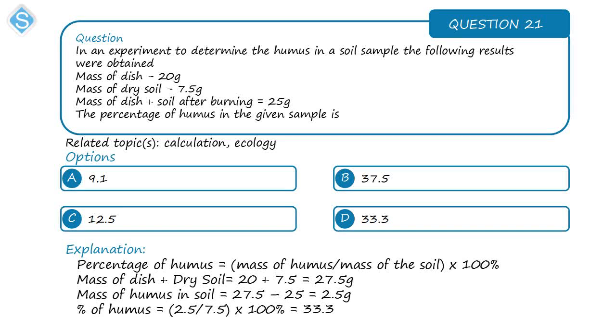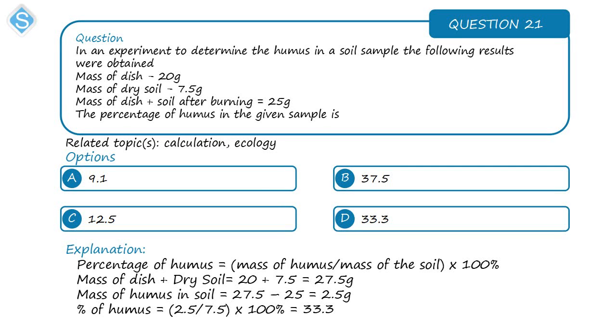Alright, so here the percentage of the humus is equal to the mass of the humus in the soil divided by the mass of the soil times 100%. So we need to find the mass of the humus. Already we are given the mass of the dry soil as 7.5 grams. But how do we find the mass of the humus? First, the mass of the dish is 20 gram, while the mass of the dry soil is 7.5 gram. If you put that soil in the dish, the mass of the dish plus the soil is going to be 20 plus 7.5, and that will be 27.5, right?